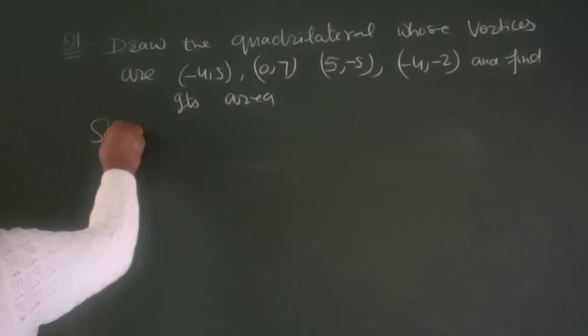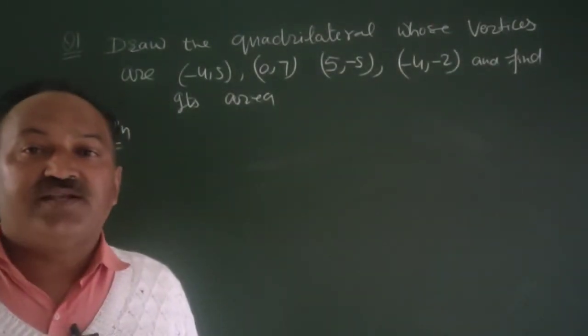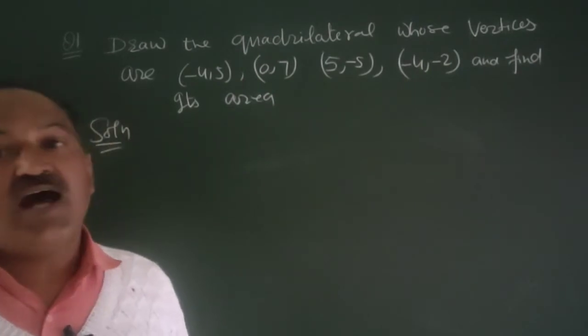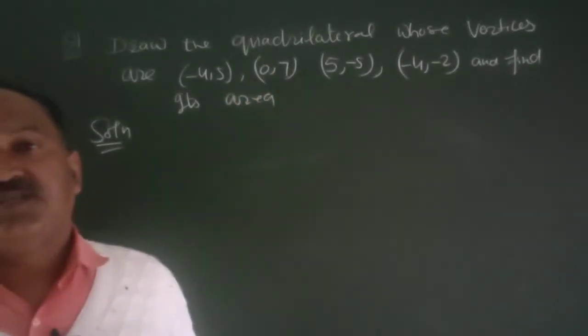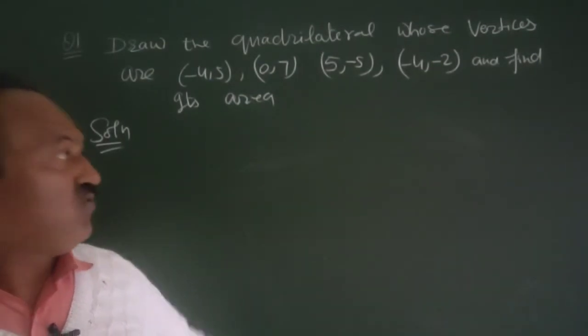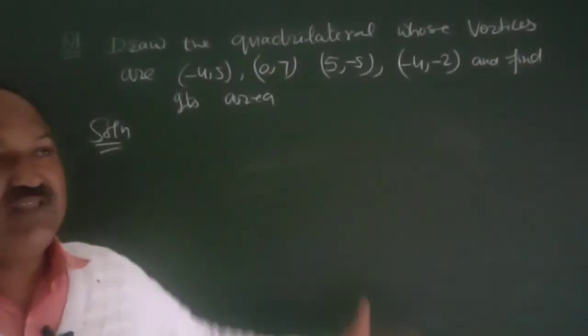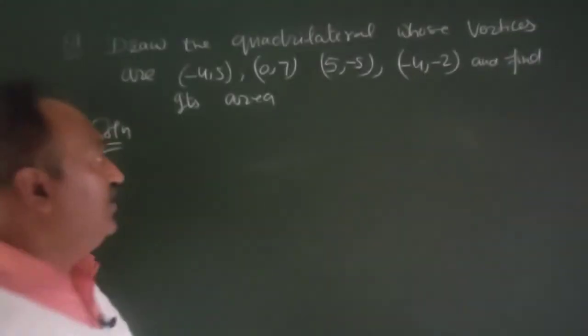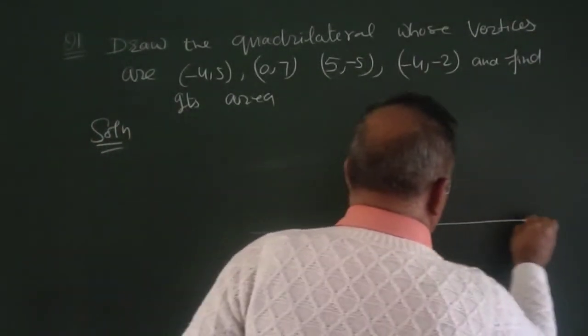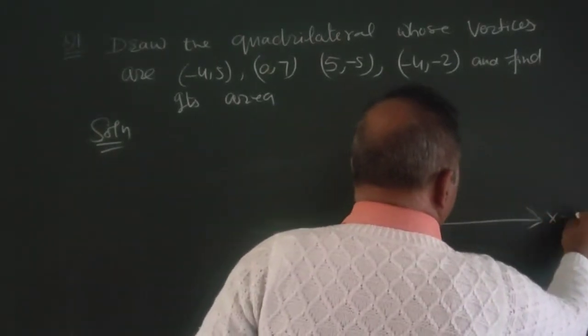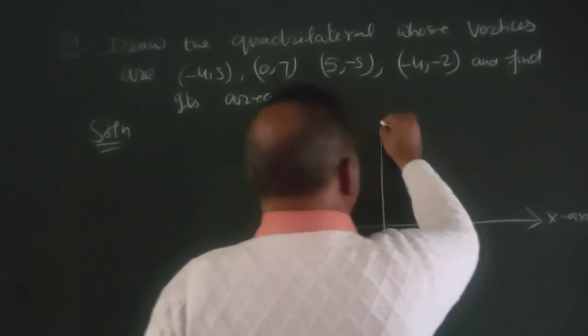Solution. Before finding the area of the quadrilateral, let us draw these 4 points in the quadrants, in the Cartesian plane. This is called the Cartesian plane. This is x-axis. This is y-axis.